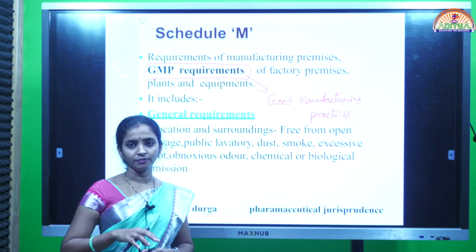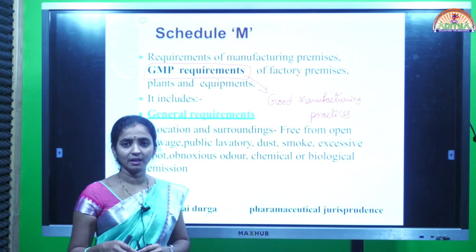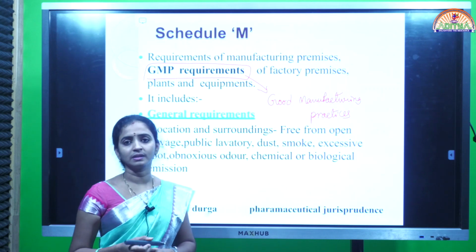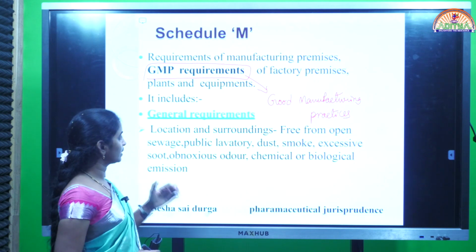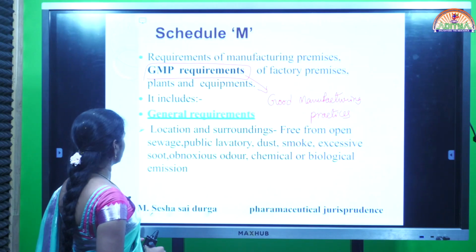We can observe different areas within one laboratory or within one manufacturing industry. So all these parts of the place we can observe there. If you go to the next one, we can understand that point.